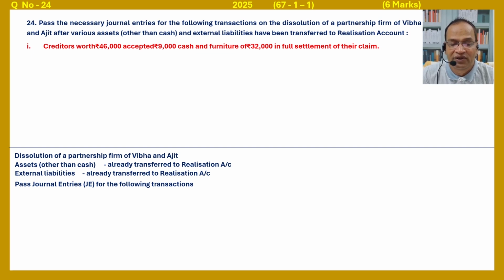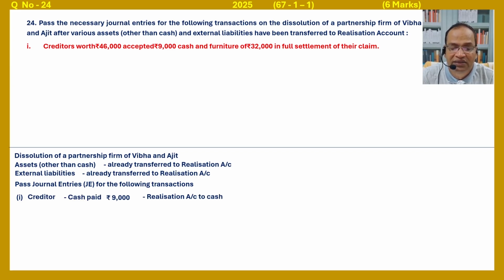Creditors owed rupees 46,000, accepted rupees 9,000 cash and furniture rupees 32,000 in full settlement of the claim. So here, bit 1. Creditor, what is the amount? Cash paid 9,000. Realization account debited to cash, journal entry will be passed. Next, creditor to furniture 32,000. Creditor is in realization account, furniture also in realization account. Realization account to realization account, no journal entry.